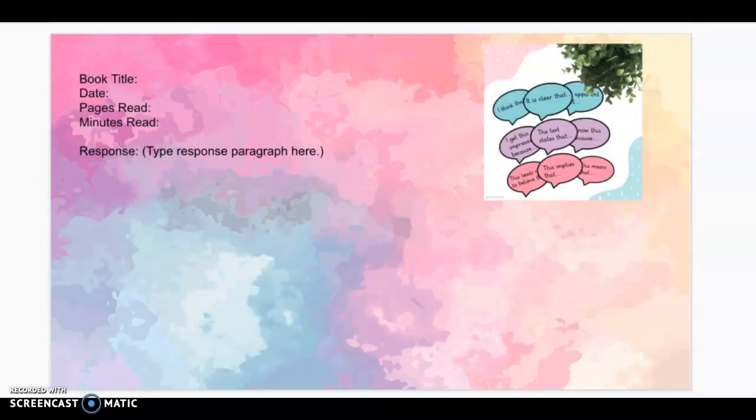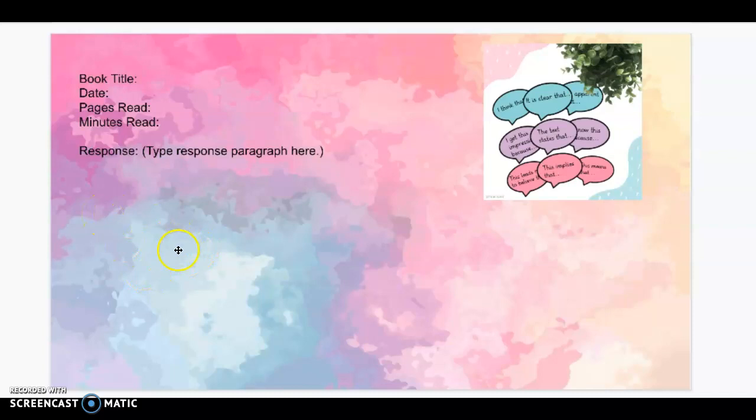And then this is your very first slide that you will be writing your reading response in. I've included some stems right here so that you can use these to start some of your sentences. I can't wait to see what you come up with.